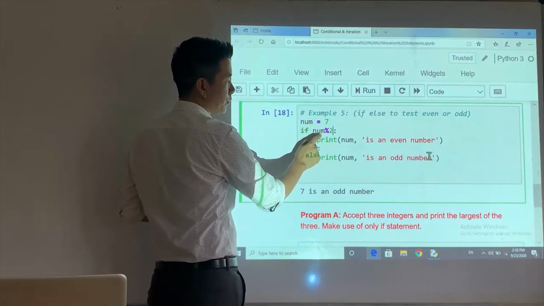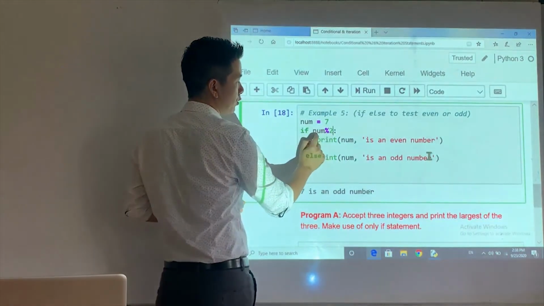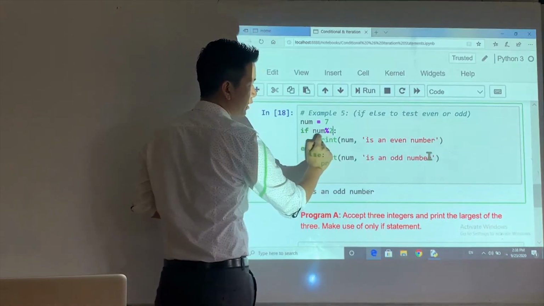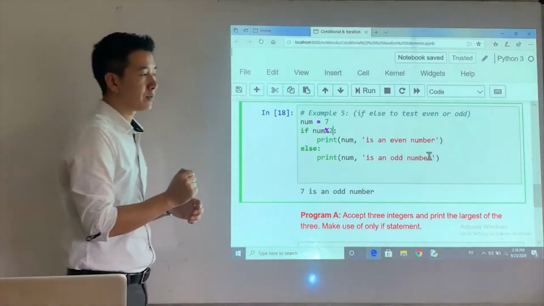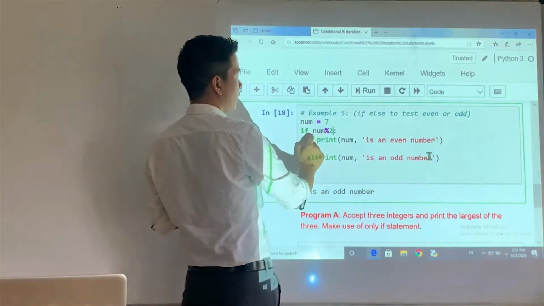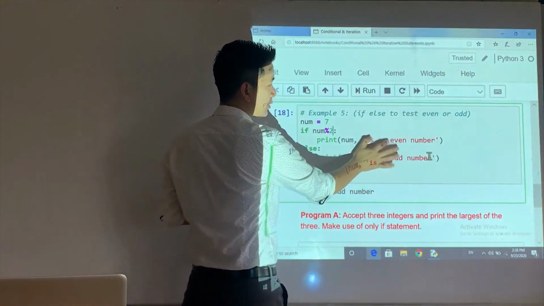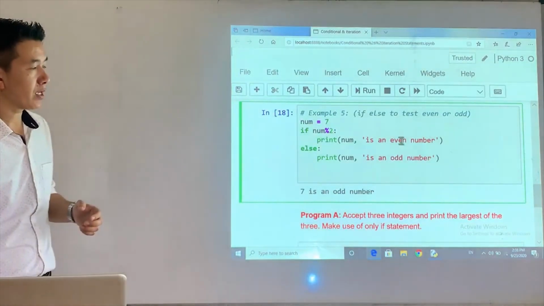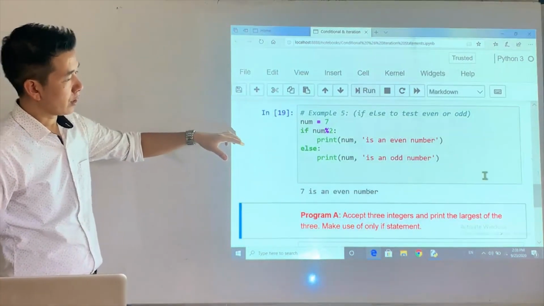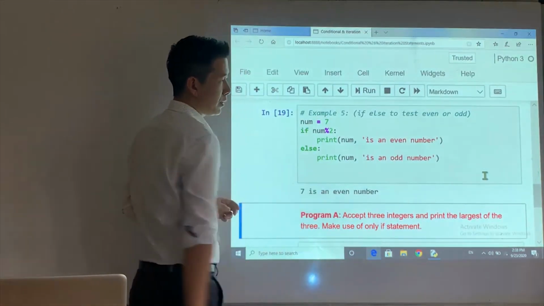Num 7 modulus 2. 7 modulus 2 means the answer will be 1. Is the truthness value of 1 true or false? It's true. Okay? So if you want to keep it like this, then you need to make a little change here. See, if I just leave it like this and run this, you will get a weird answer. 7 is an even number.